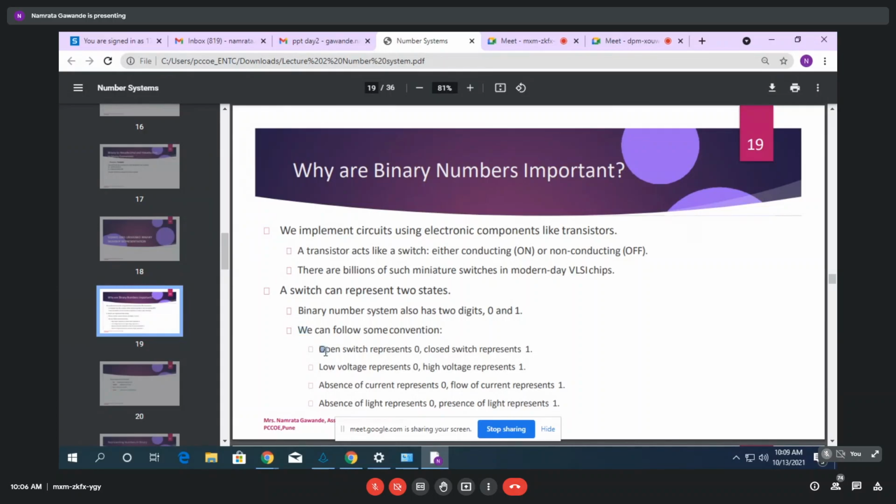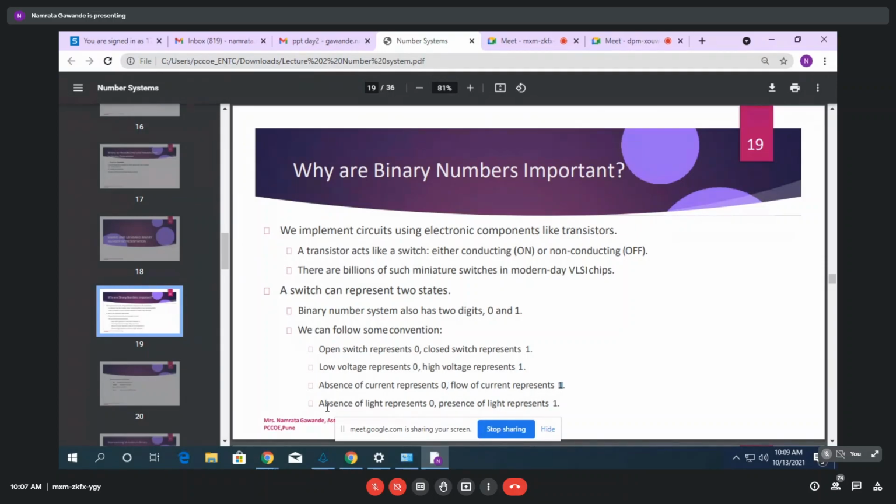An open switch always represents 0 and a closed switch always represents 1. What it means, you will come to know at the time of practicals. Then low voltage represents 0 and high voltage always represents 1, right? That is nothing but off and on, you can say. Absence of current represents 0 and the flow of current represents 1.